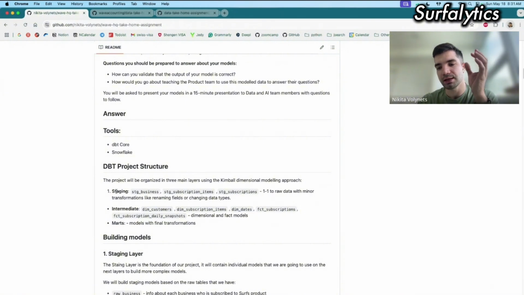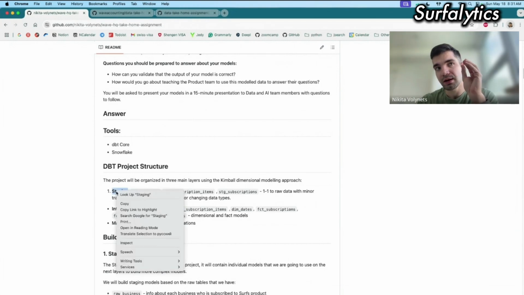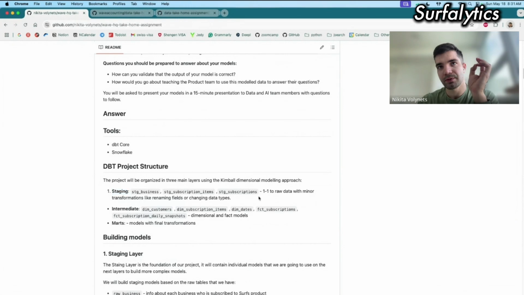We just saw the CSV files with some raw data. In staging, I just reference these models with one-to-one relationships. So I have the same fields and the same data there with some minor transformations, like renaming the fields or changing the data types of fields if needed.